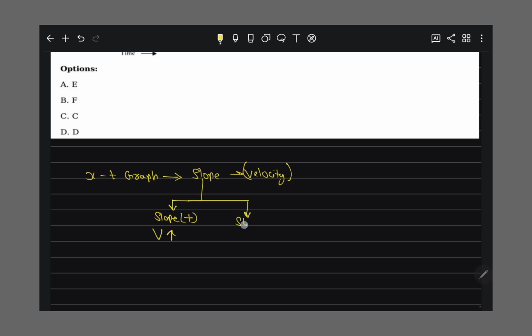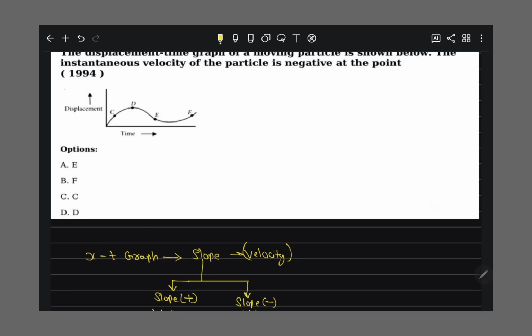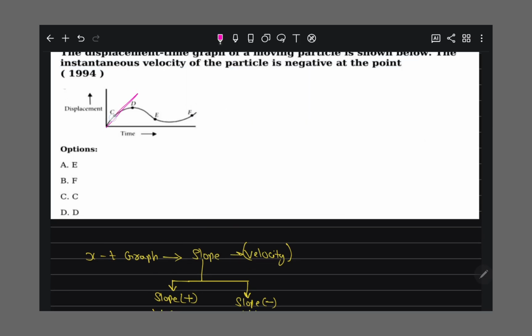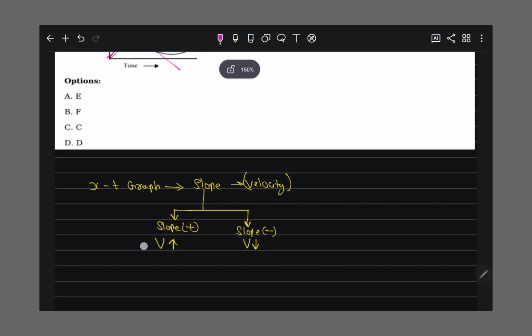If slope is negative, velocity is negative. So right here you see in the graph, at C if you draw the slope, it is positive, so here velocity is positive. At D point slope is 0, so velocity is 0. At E point slope is negative, so here velocity is negative.